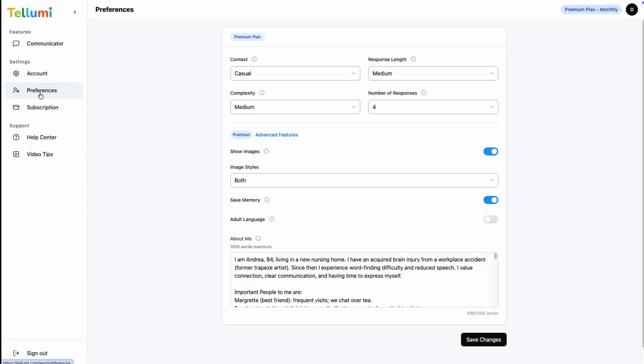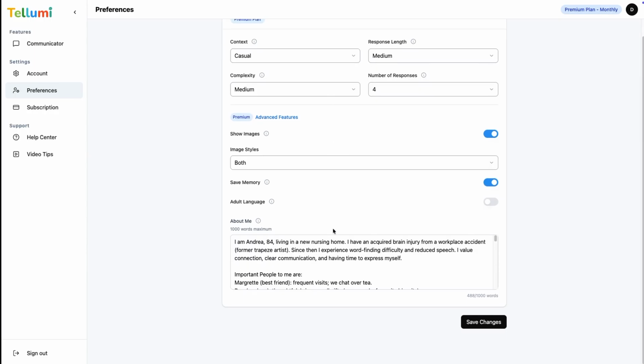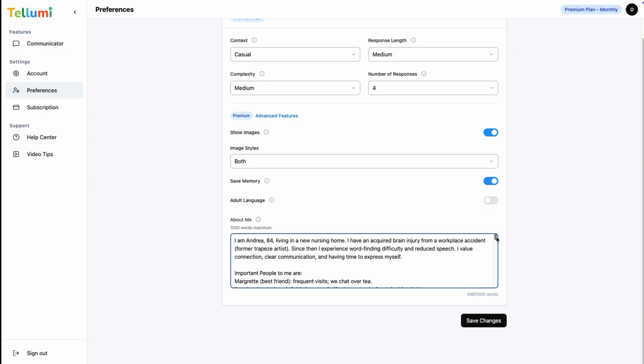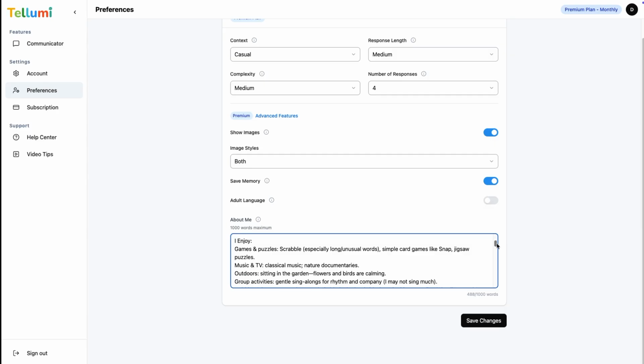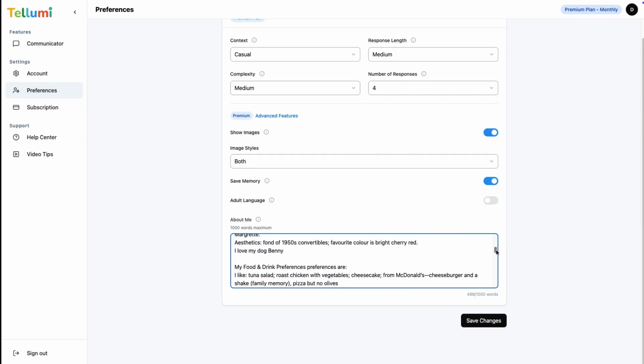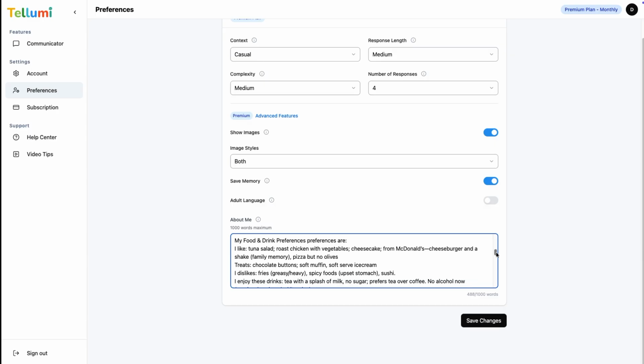This is the communicator page for Tellumi. Here you can access the preference section, which is set up with a fictional person named Andrea. You can see her settings currently are casual, medium length, medium complexity, and a choice of 4 responses. Her About Me section contains almost 500 words and covers a range of likes, dislikes, friends, routines, and preferences.